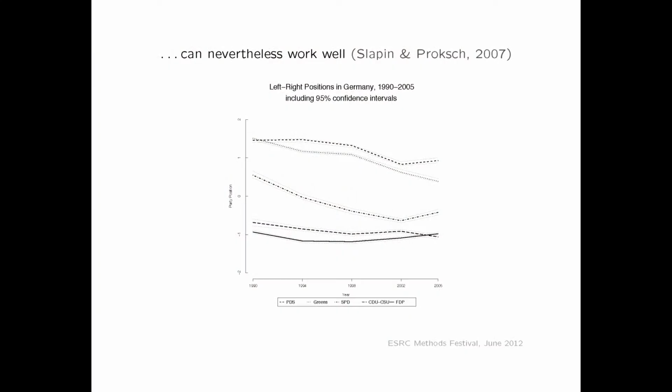Now, these things are strikingly unlikely if you know anything about linguistics. Nevertheless, we can actually do reasonably well with them. So here's 15 years of the German party system. 1990 there, 2005 here, ideal points and parties. FDP is down here at the bottom, the most right-wing party. And we can chart over time where we think these parties are going on the basis of manifestos.